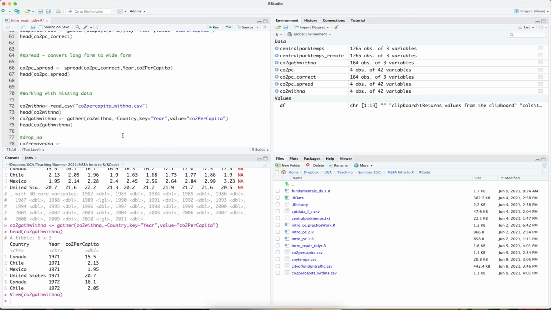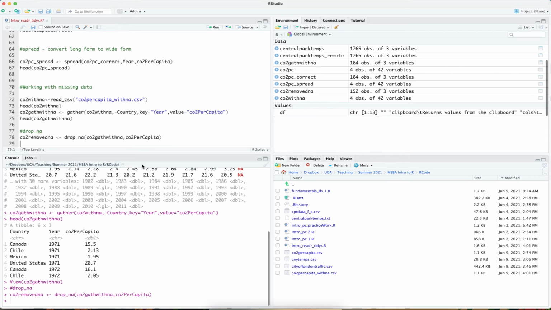And so in the data frame CO2 removed NA, I'm going to use the function drop underscore NA, and I have to specify the data frame that has these missing values. So the data frame is CO2 gathered with NA. Additionally, I have to specify the column that holds the missing values in that data frame. In this case, it is CO2 per capita. CO2 per capita is the column that has the missing values.